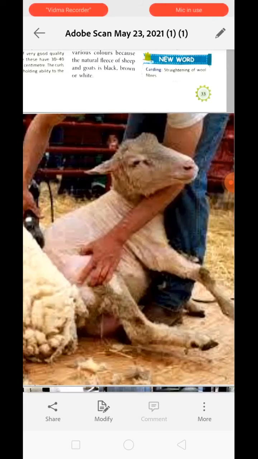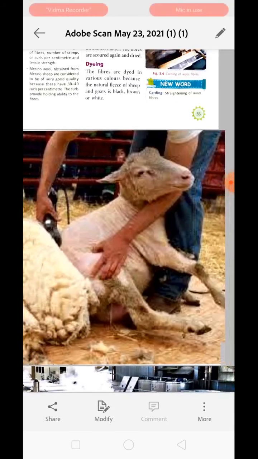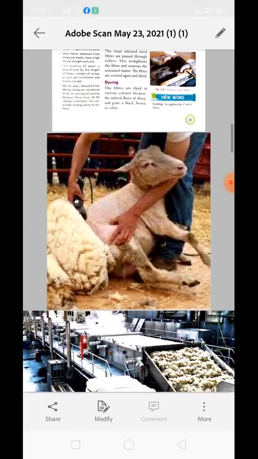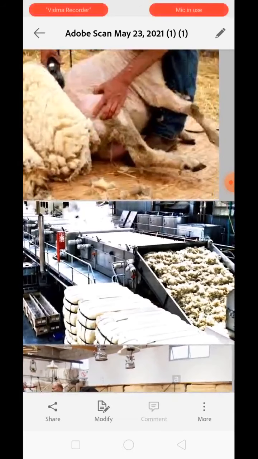Okay, and how many times is the body of the sheep shaved? Basically, we need longer hairs, and the sheep also need those hairs during winter to protect their body from cold. So we only shave it once a year, mostly in spring or early summer, so that they can happily adjust to their environment. When winter comes, they will have a good length of hair on their body as well. Understood?